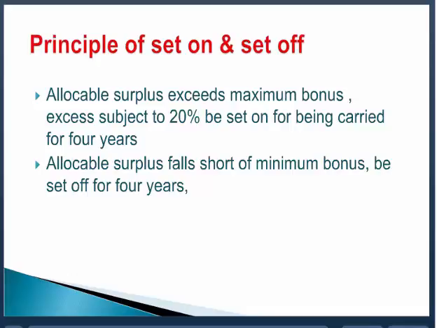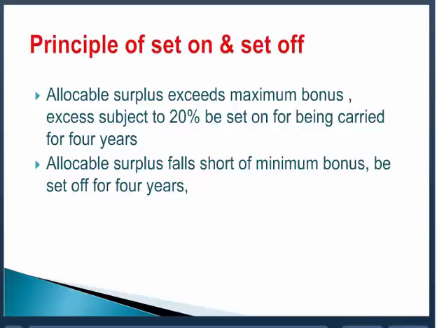Suppose I take a very simple example. In an organization, the annual salary in an accounting year is 1200 rupees. Minimum bonus comes to 100 rupees.